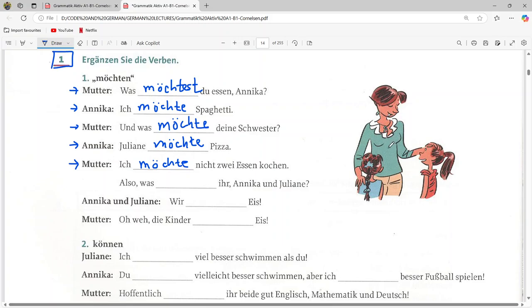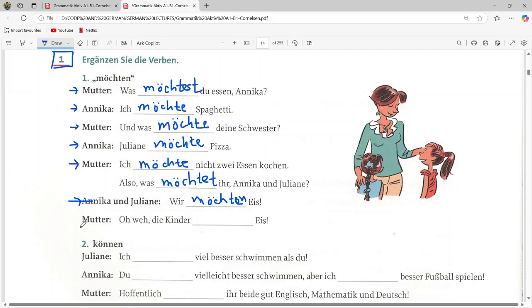Now the mother is asking both of them, two persons, so plural you, ihr. For plural ihr, the conjugation is möchtet. Now the two sisters Annika and Julian are saying that wir möchten Eis. Since they are we, it is möchten. So we would like to have ice cream, or we want ice cream.